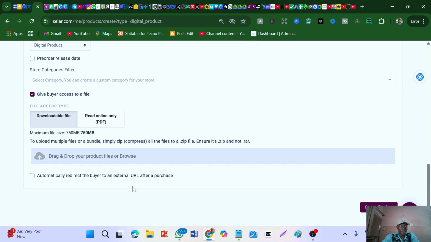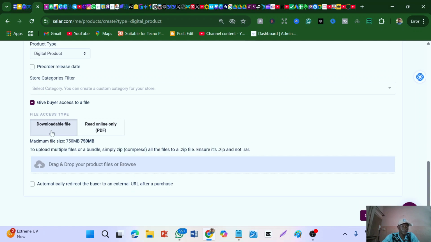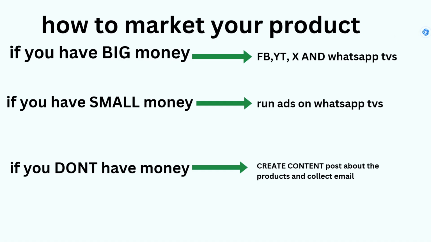So you're now going to come down here, and here you're going to upload the book. This is where you're going to upload the book. Then you're going to put it as a downloadable file, because you want people to download the book and get access to it. It's a digital product. And then when you're done with everything, you come here and tap on create product. As simple as that. Now you have your product.